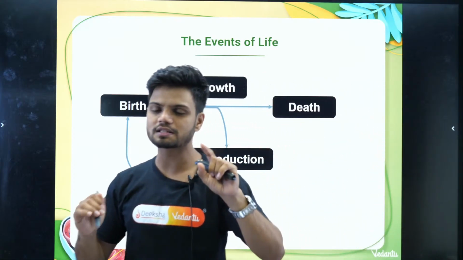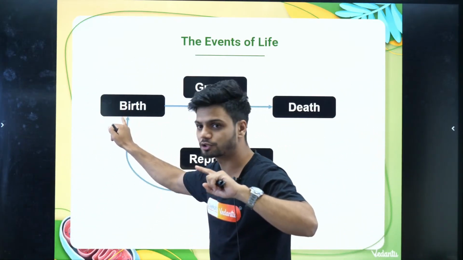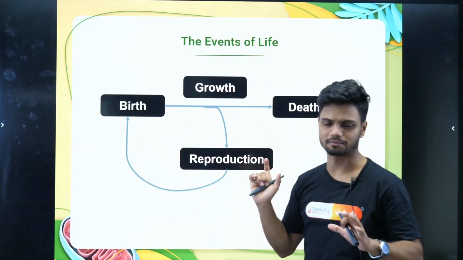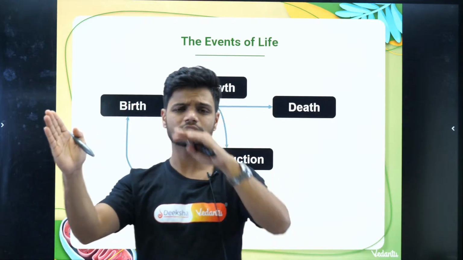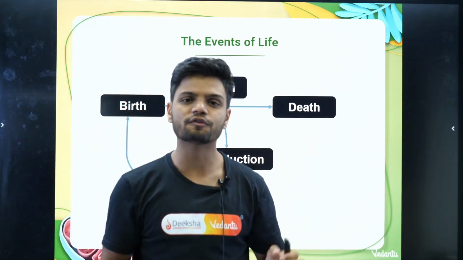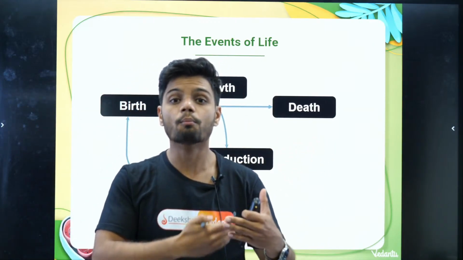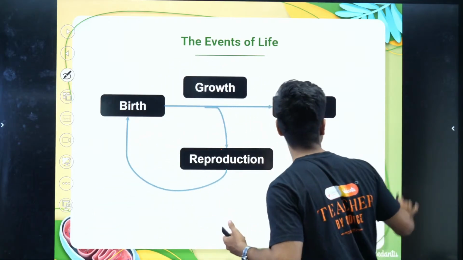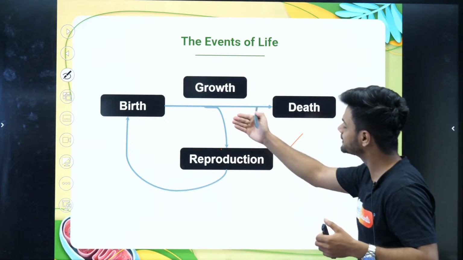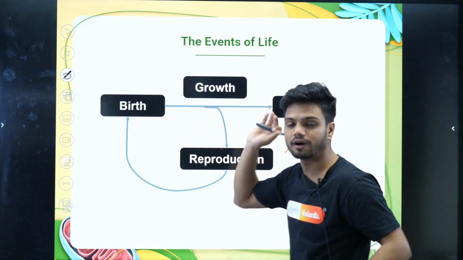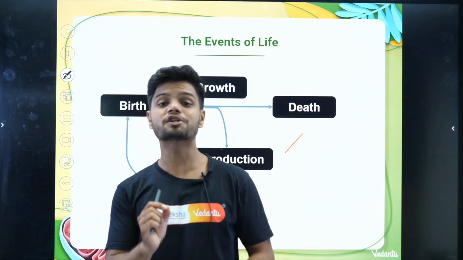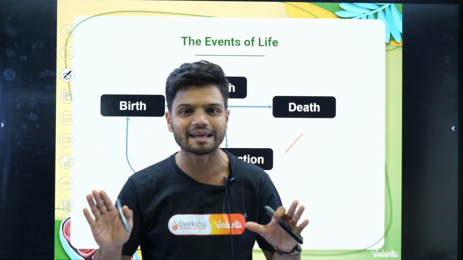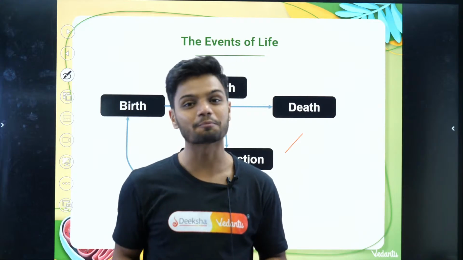Between this birth, growth and death, there is a phenomenon which happens in most of the organisms, that is called reproduction. So reproduction is an event in the life cycle of an organism which makes sure the continuity of life is maintained on earth. That is reproduction.